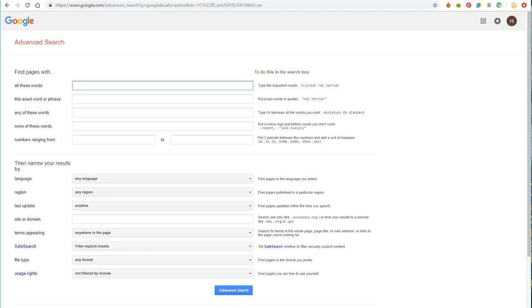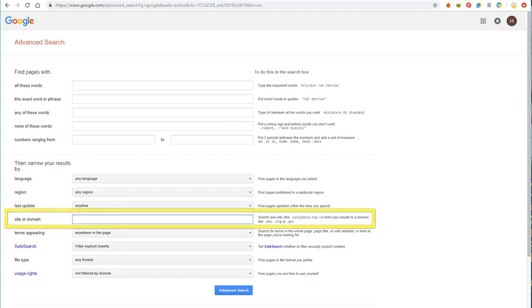Quite a few assignments at AC require you to find local sources. Amarillo Globe News' website can be easily searched for such an assignment using Google Advanced. To do so, you will input the website, amarillo.com, into the Site or Domain box.